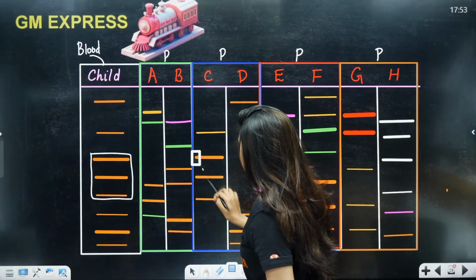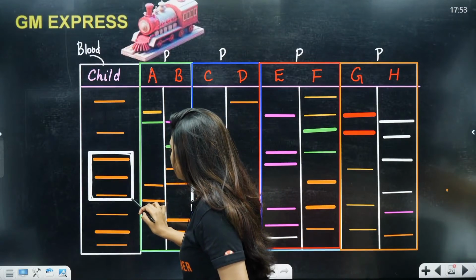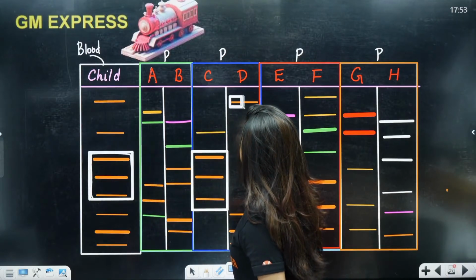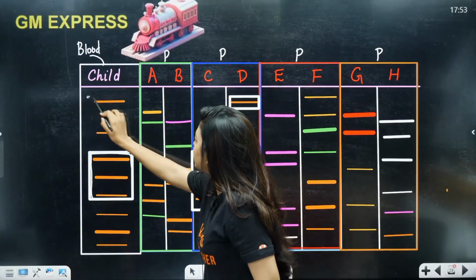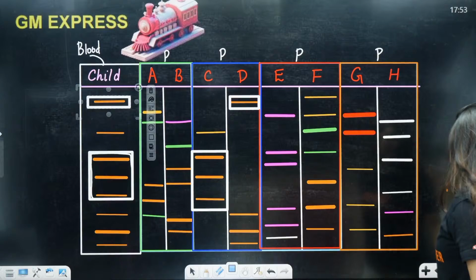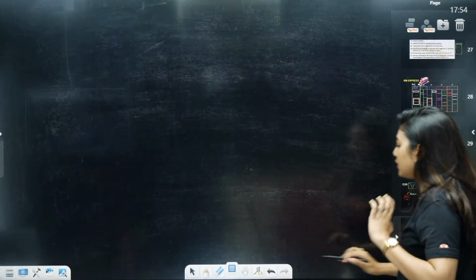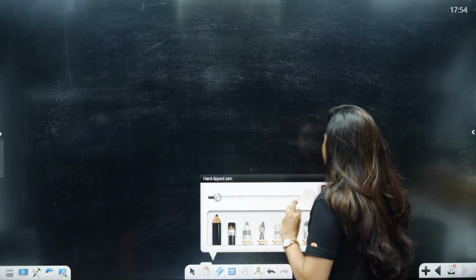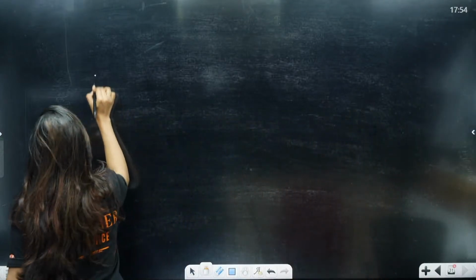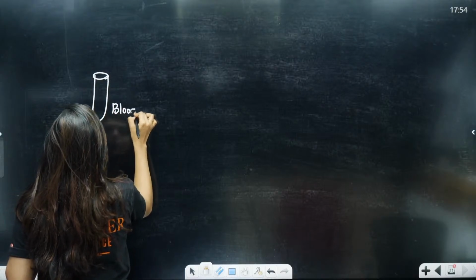So here if you see this portion and this portion, this portion is the same. Same way this portion and this portion. Clear to all of you? Yes, this is your DNA fingerprinting. So students, all the steps of DNA fingerprinting have to be clear to all of you. Remember that these are the steps. This is your blood sample you got, the blood sample.